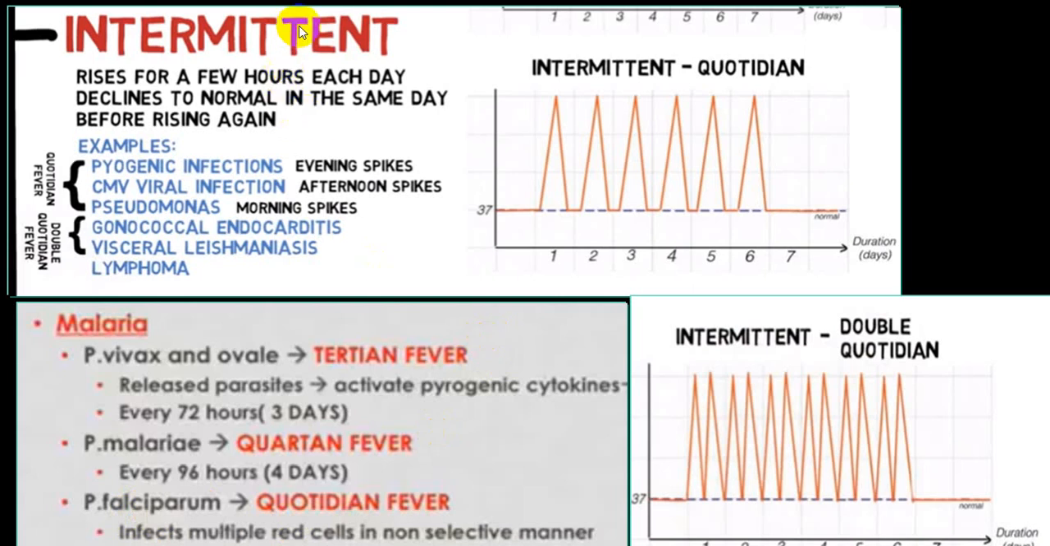But there are other examples of intermittent fever, particularly quotidian fever, which you come across in case of pyogenic infections, cytomegalovirus, pseudomonas infections. In case of gonococcal endocarditis, visceral leishmaniasis and lymphoma, you can get a double quotidian fever sometimes. So double quotidian you can come across in gonococcal endocarditis, leishmania infections, etc.